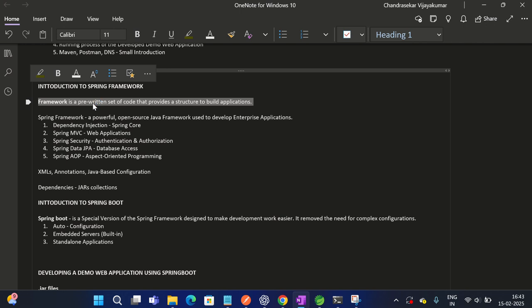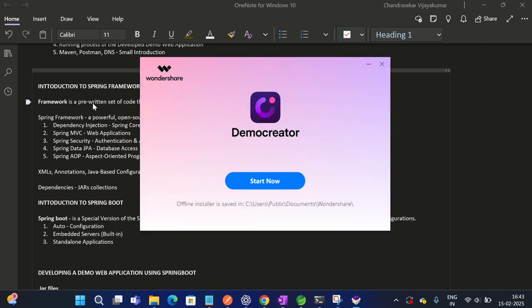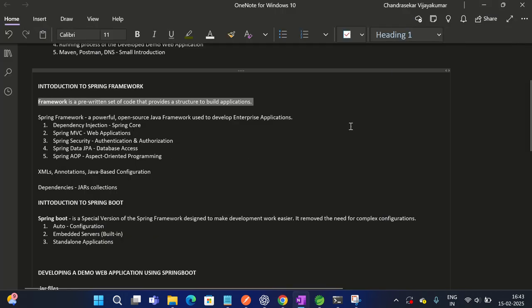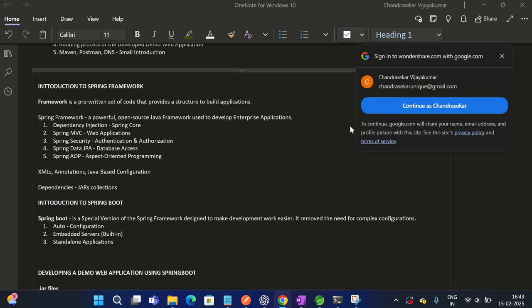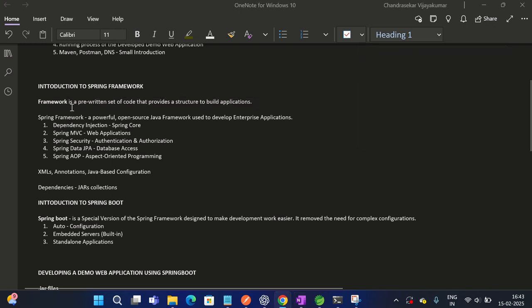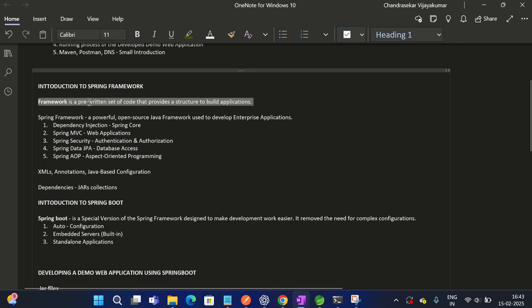Whatever the framework refers to, it's a set of code that has already been built and developed by many developers. It's been written and developed safely in a pre-defined container or jars. So a framework is nothing but a pre-written set of code. Set of code means a collection of Java files, or any programming language, that provides a structure to build applications. It provides a basic idea about what applications are and how to build them. So that's a framework, and Spring is another kind of framework.